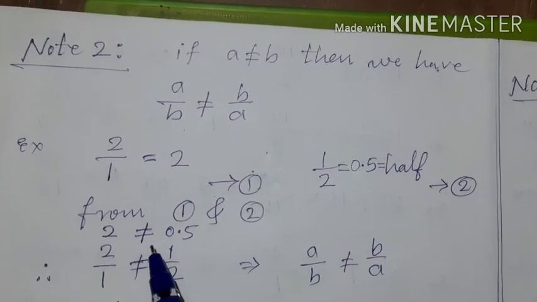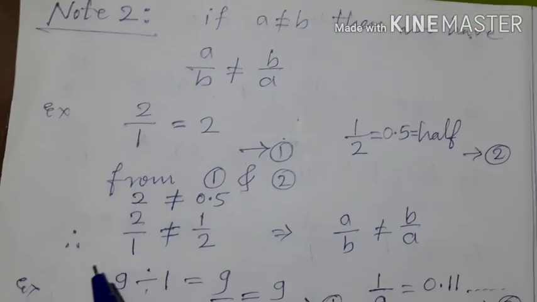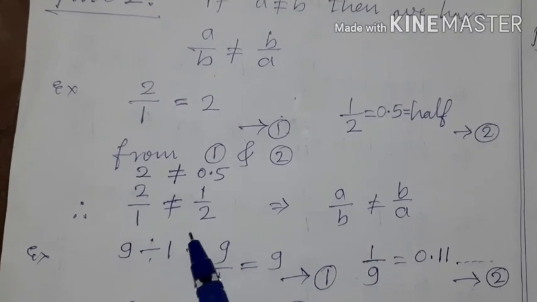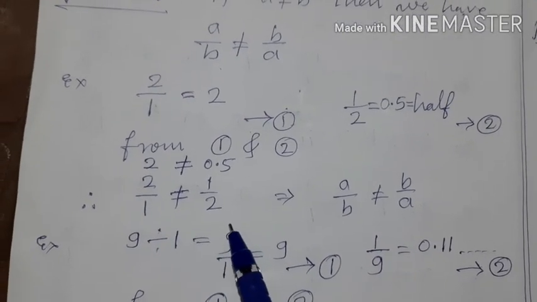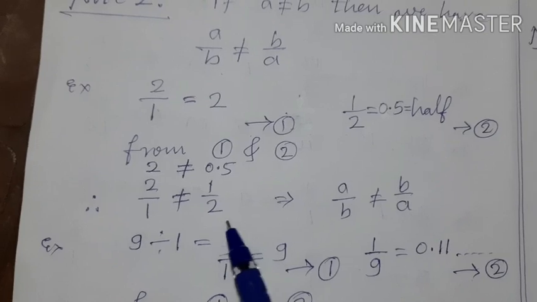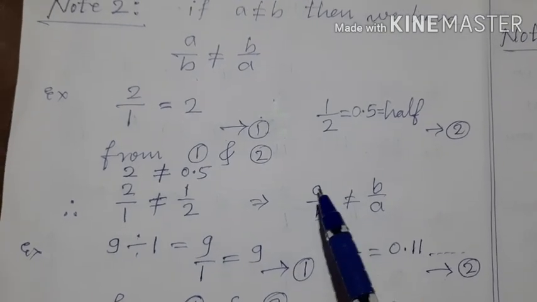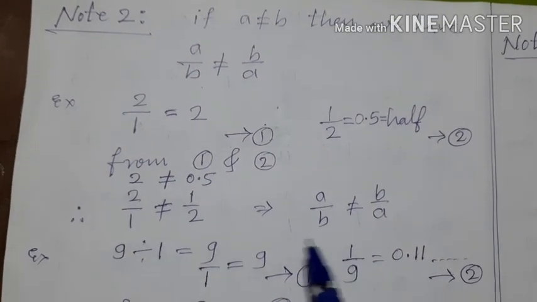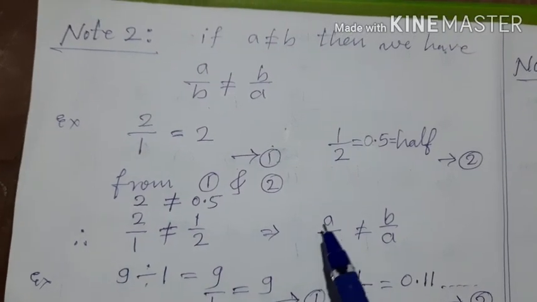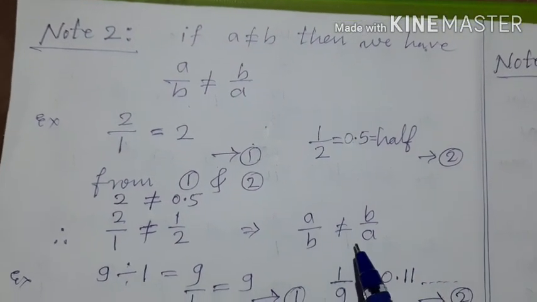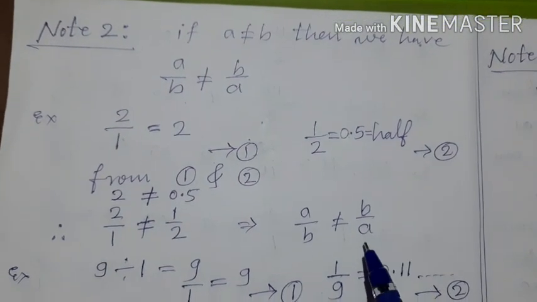Therefore, 2 is not equal to 0.5. That is, 2 upon 1 is not equal to 1 by 2 or 1 upon 2. This implies where there is a, there is 2. Where there is b, there is 1. Therefore, a by b is not equal to b by a.